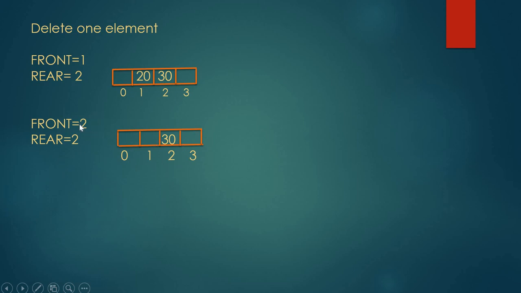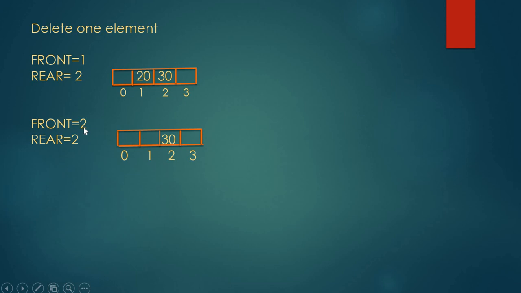So, in this case, front and rear are equal. Front equal to rear. What is the meaning of that? Front equal to rear means there is one and only one element in the queue. Here front is equal to 2 and rear is equal to 2.